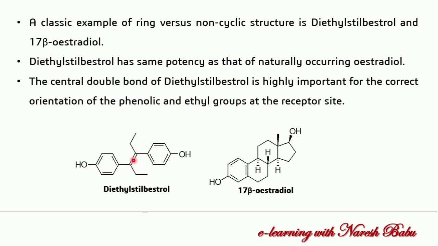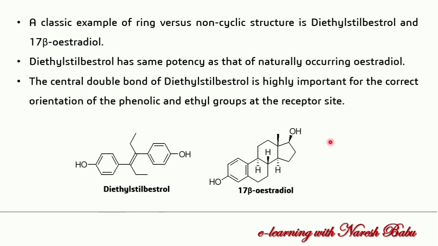If you modify this into a ring form, like 17 beta estradiol, it will possess similar activity. There is no much change in the biological activity whether we modify a non-cyclic structure into a ring or a ring into non-cyclic, in the case of diethylstilbestrol and 17 beta estradiol.